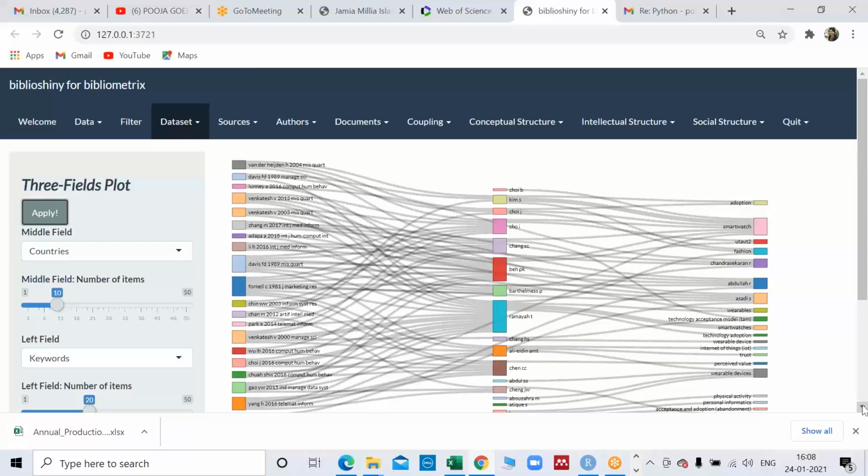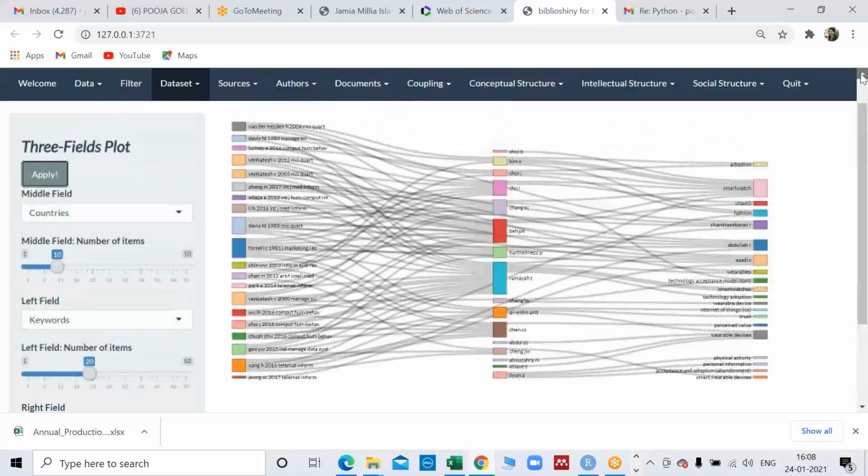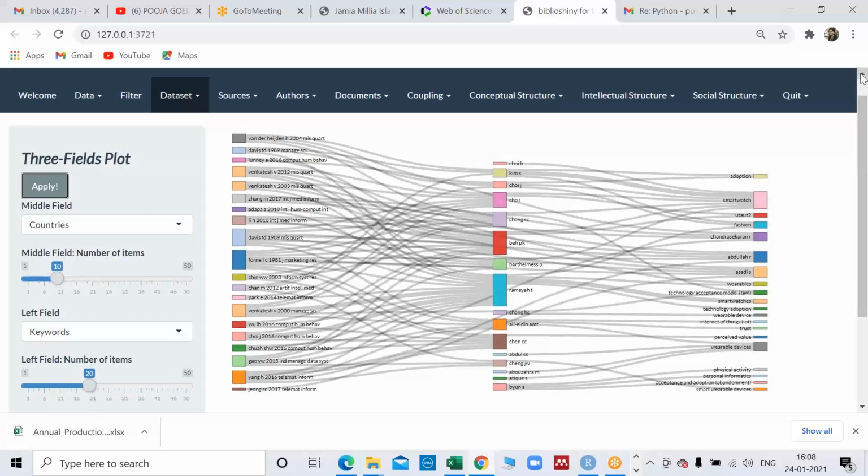I don't know why. One more thing I want to say: sometimes Biblioshiny faces certain kinds of problems itself. You can write to the developer by mail and he may reply to your queries also. Right now the left is showing me the name of the author while I have chosen keywords, so it's not working properly right now. But on the right you can see certain keywords.